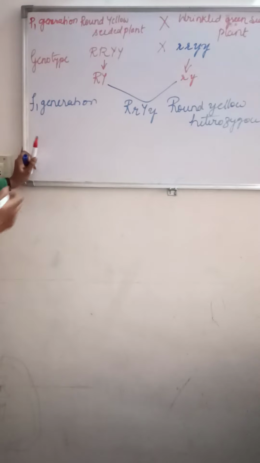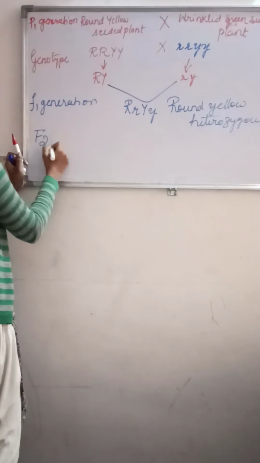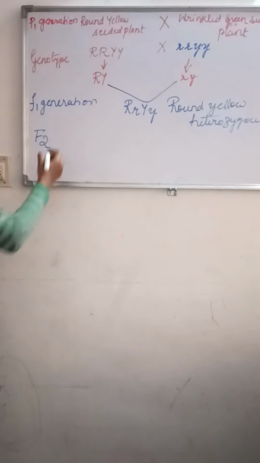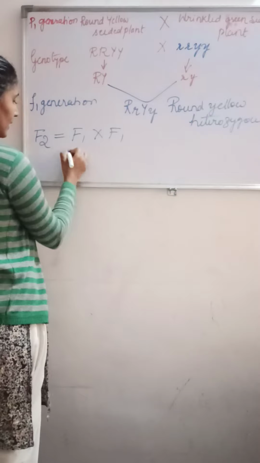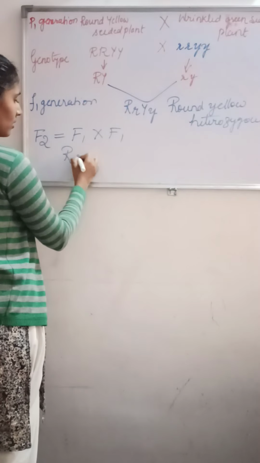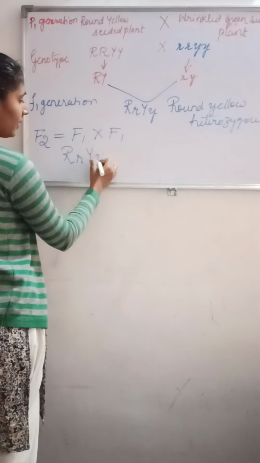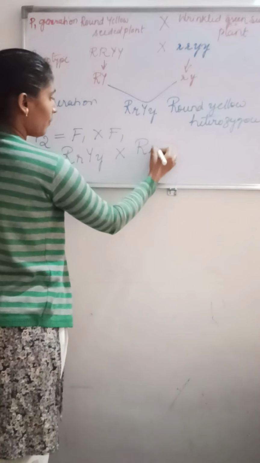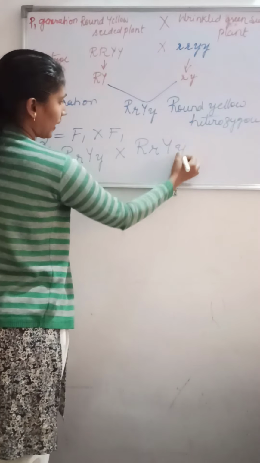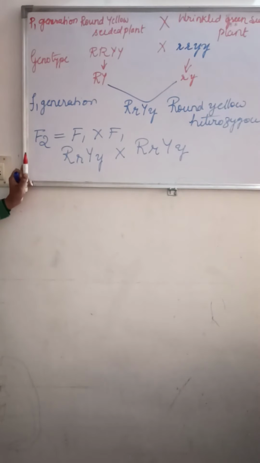So this F2 generation is obtained by what? By crossing F1 with F1, that is capital R, small r, capital Y and small y. It is crossed with capital R, small r, capital Y and small y. So what are the possible gametes we can find here?